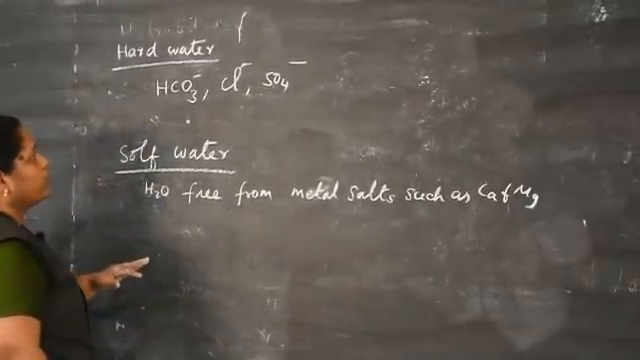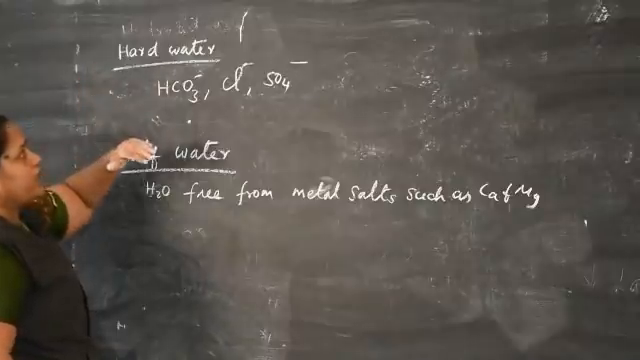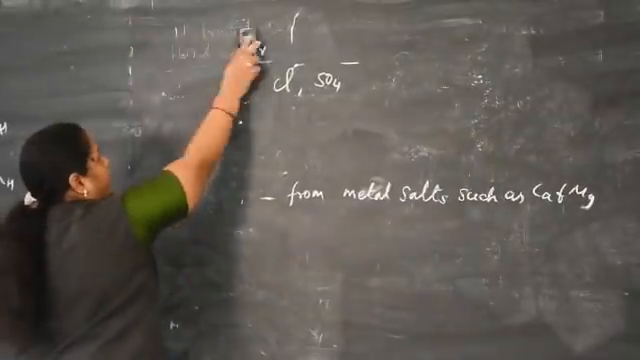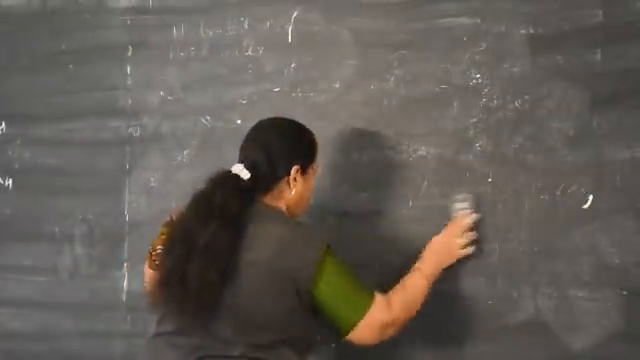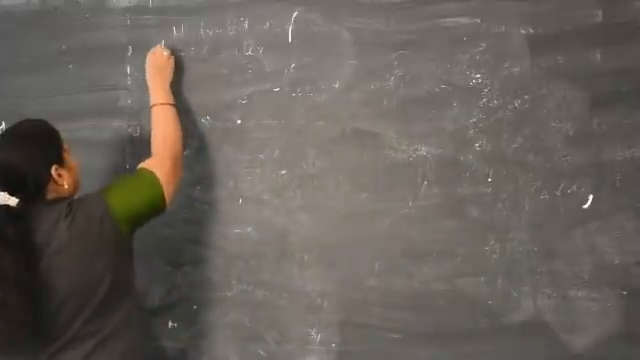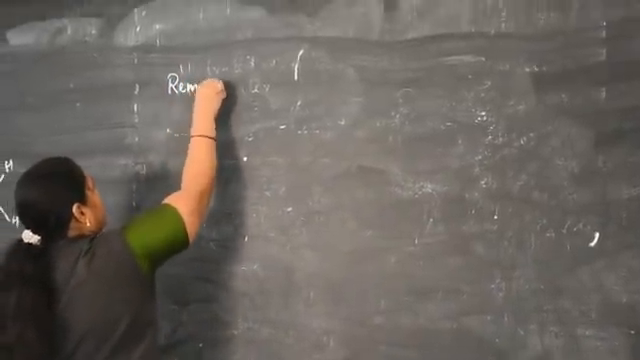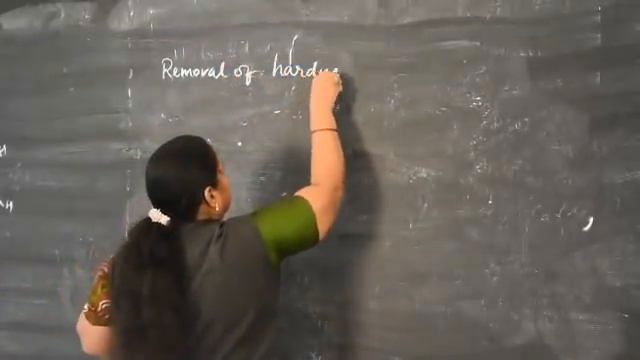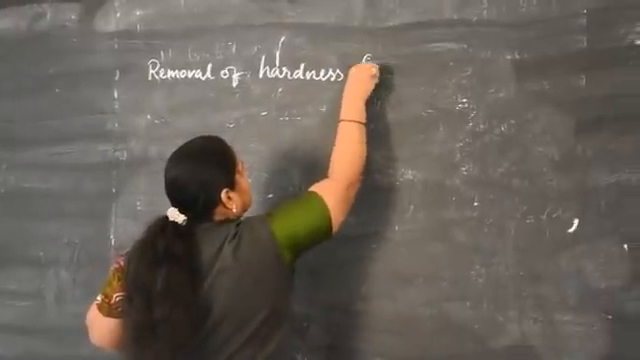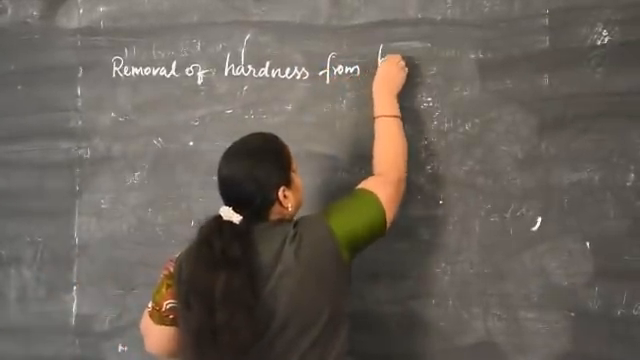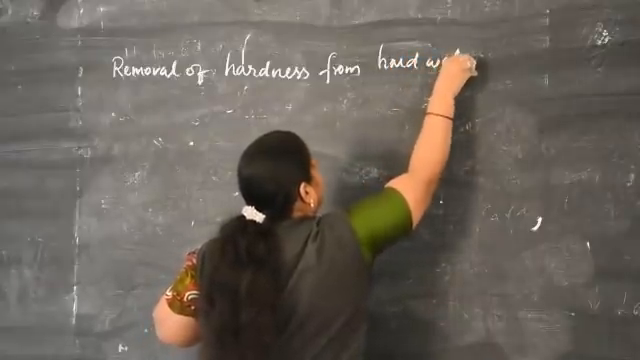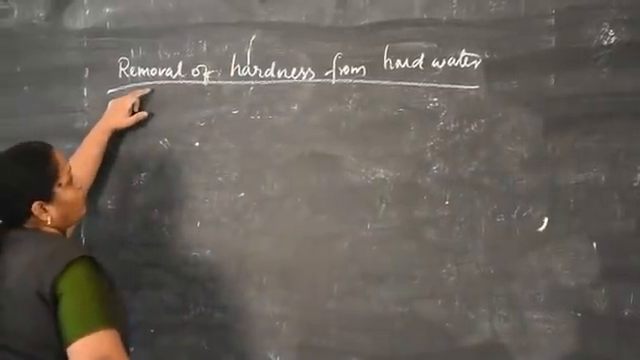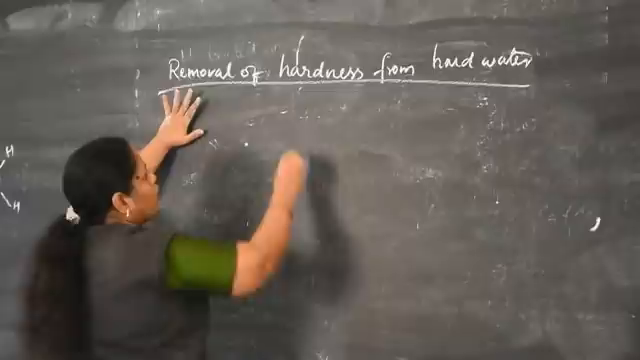Now we can discuss how to remove the hardness from hard water by two methods. What are those methods? We discuss one by one. Removal of hardness from hard water. Next topic is: hardness of hard water can be removed by two methods.